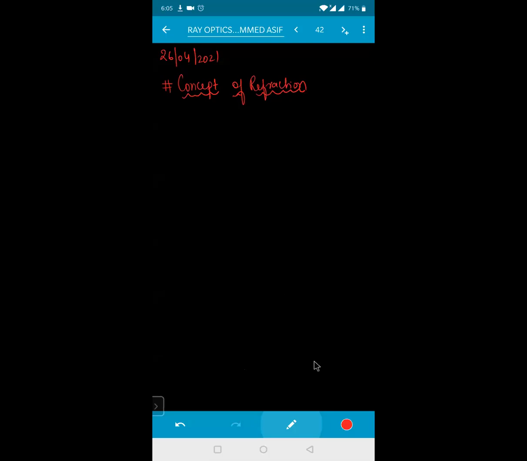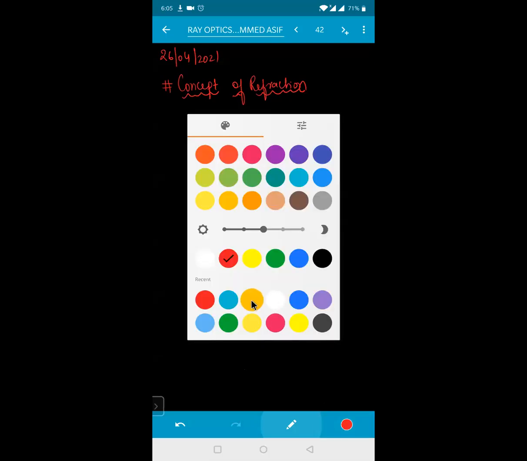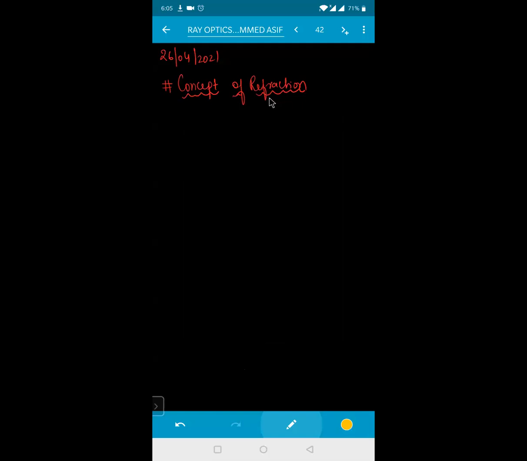Okay. Concept of refraction. As you already know, refraction is nothing but the bending of a ray of light when entering from one medium to another medium. For example, this is one medium and this one is your normal.